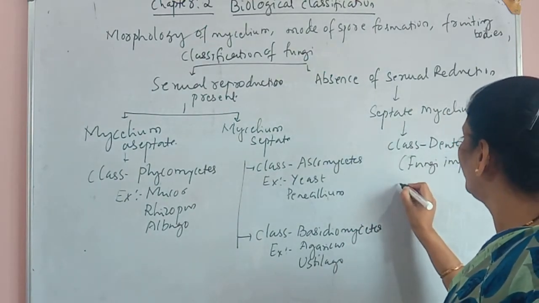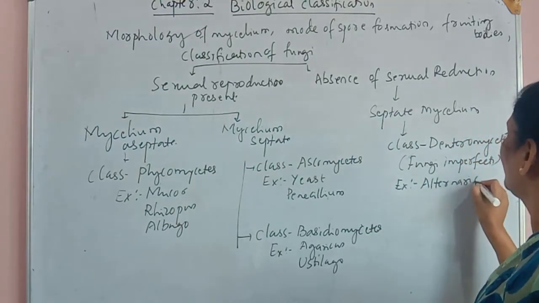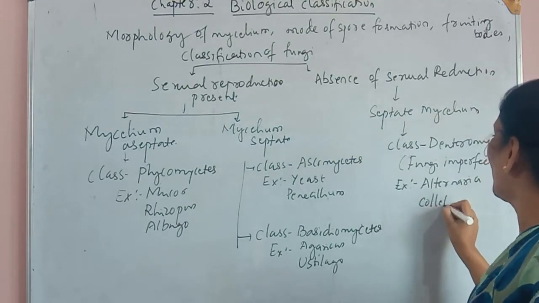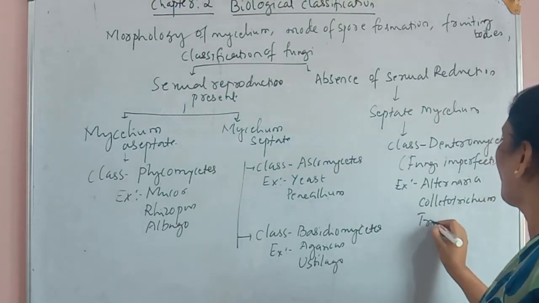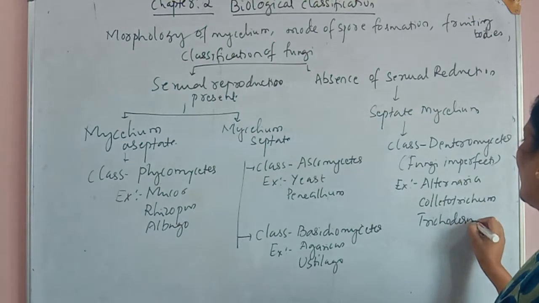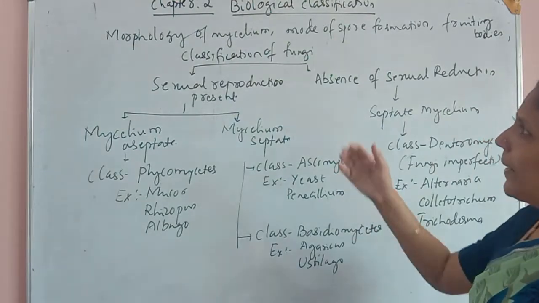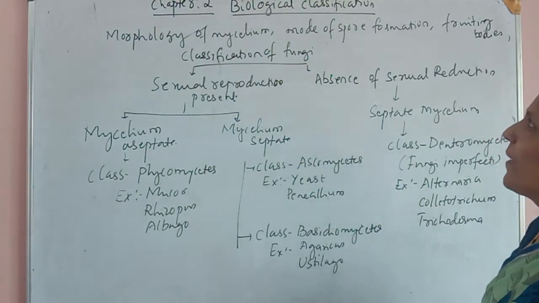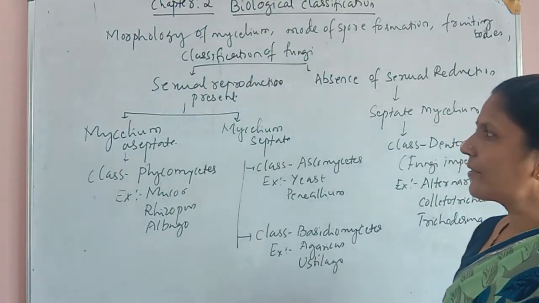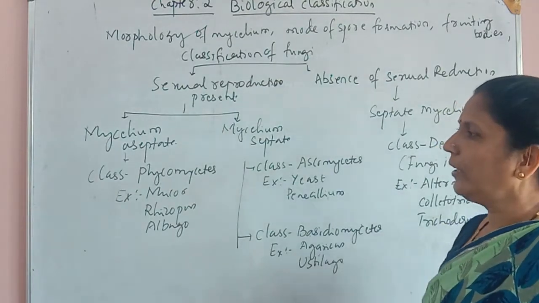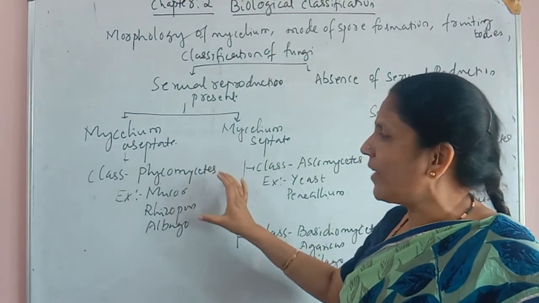Examples for this group: Alternaria, Colletotrichum, and Trichoderma. So this is the classification of kingdom fungi based on the morphology of mycelium, mode of spore formation, and fruiting body. In today's class, we also discuss the general characters of Phycomycetes. What are the characters of Phycomycetes? We'll discuss now.